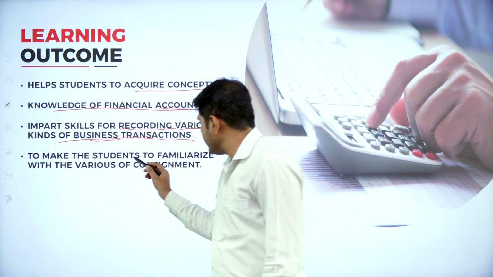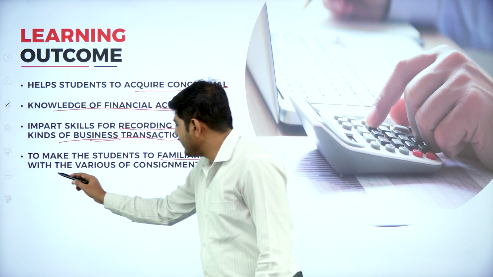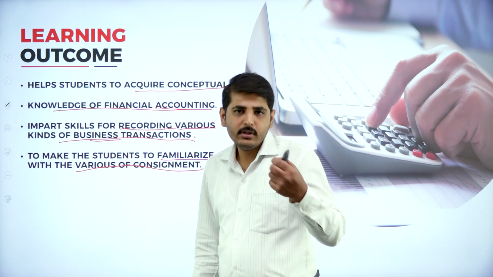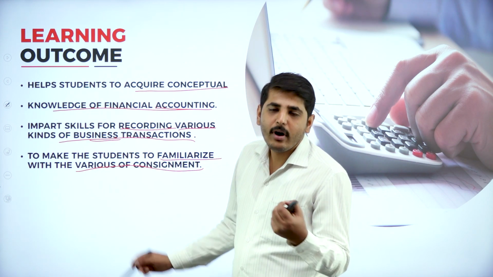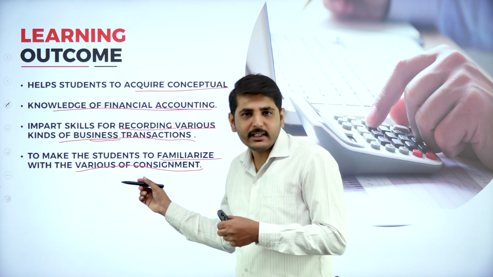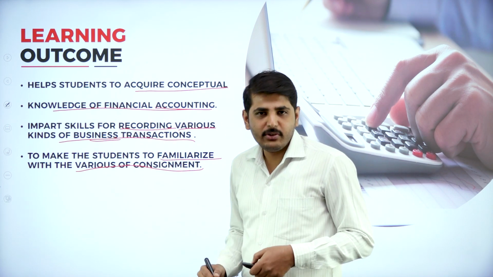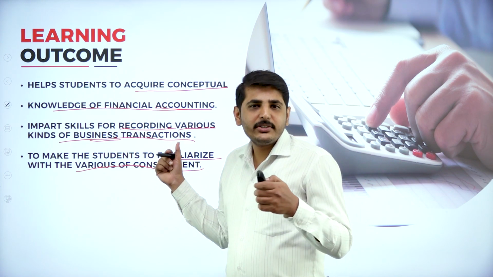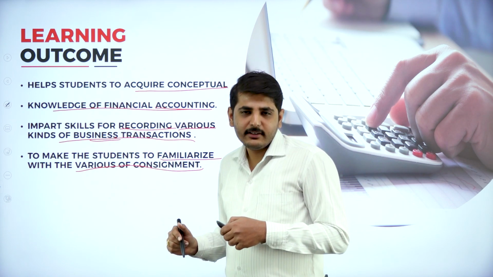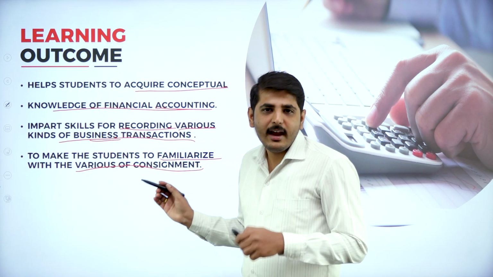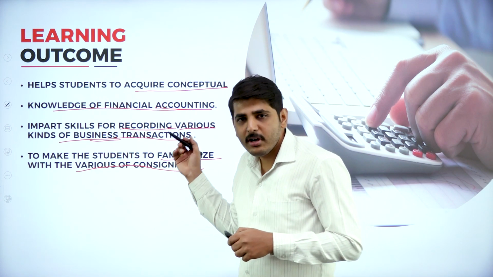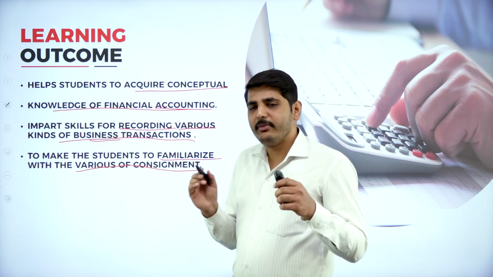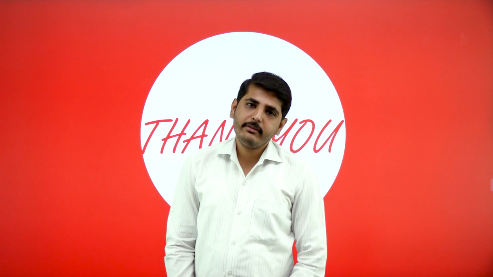Next one, to make the students familiarize with the various accounts of consignment. So various accounts of consignment, how the consignment trade will happen, how we enter all the transactions in the books of accounts. These are all the topics you're going to study in financial accounting 2. It's a very easy and very interesting subject, and also a marks scoring subject. You can score 100 out of 100 in this subject. Very easy subject. Here I will end this session.